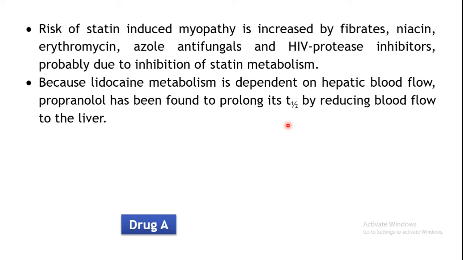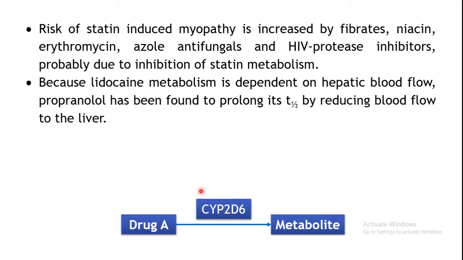Now let us take it up with an example. Supposing there is drug A which is metabolized to a particular metabolite by this particular enzyme CYP2D6. Supposing you administer another drug which can inhibit this enzyme, so what will happen? The metabolism of drug A will be blocked.